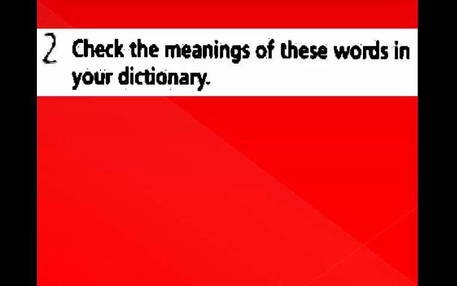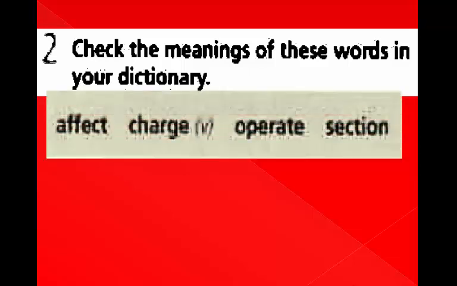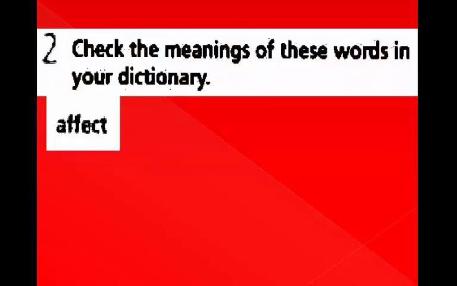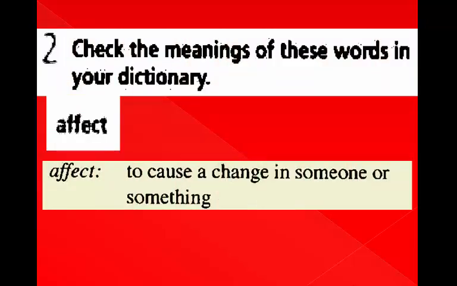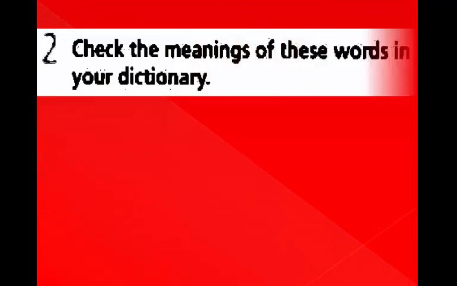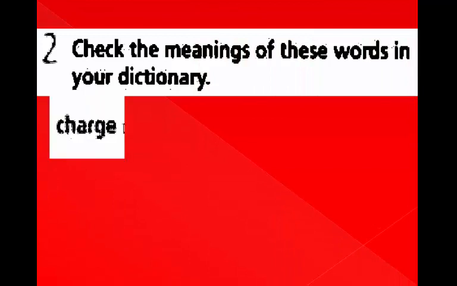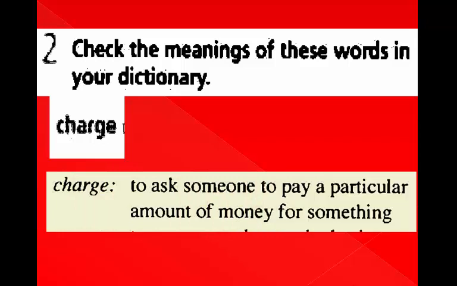Check the meanings of these words in your dictionary: affect, charge, operate, section. Affect means to cause a change in someone or something. Charge means to ask someone to pay a particular amount of money for something.